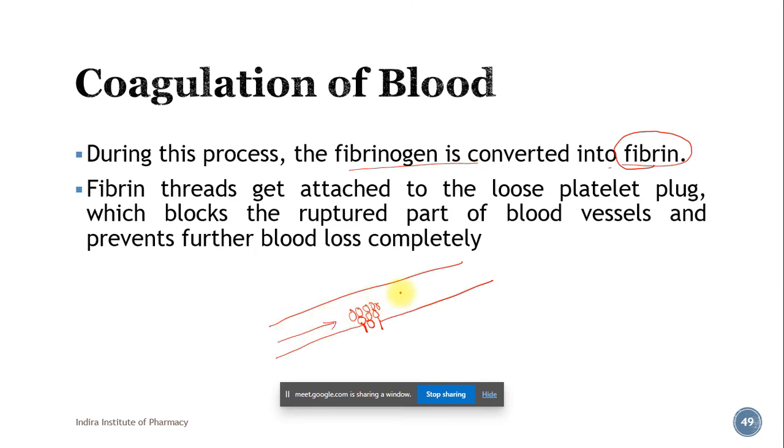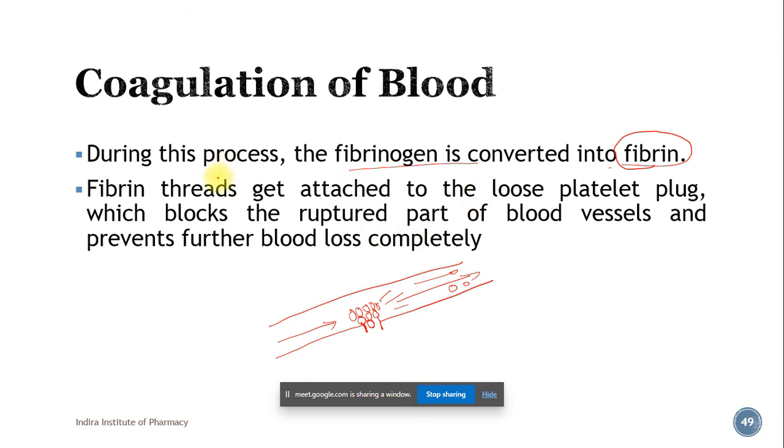As the blood is flowing continuously through the blood vessel, if there is nothing which holds this platelet plug together, these platelets will separate from each other and flow away from the site of injury. So here the fibrin thread, a thread-like structure, is formed.